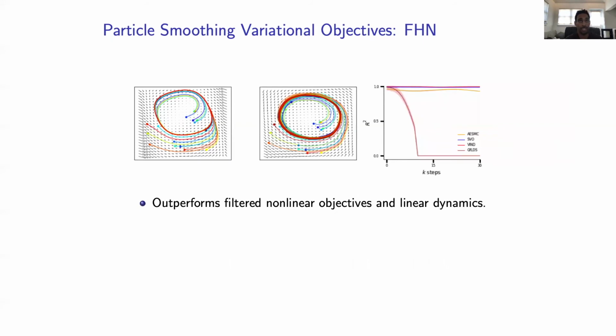Finally, we can look at this k-step R squared to show that we get perfect k-step R squared at 30 steps. And our method is outperforming filtered variational objectives and a variational inference technique for linear dynamics on top of nonlinear emissions.